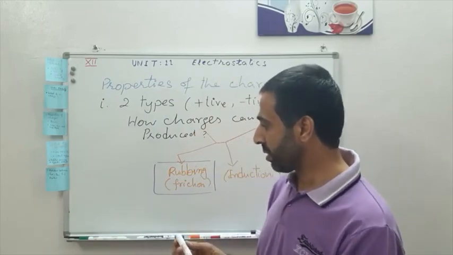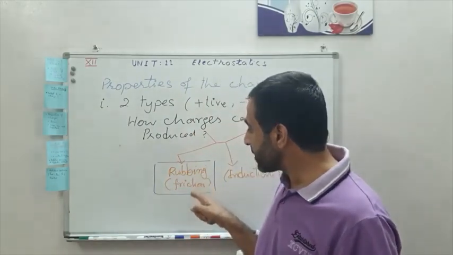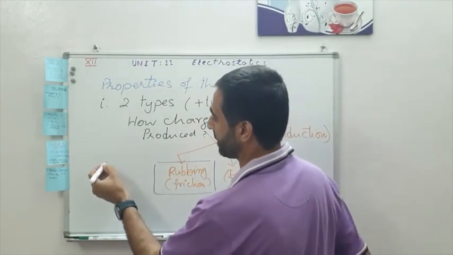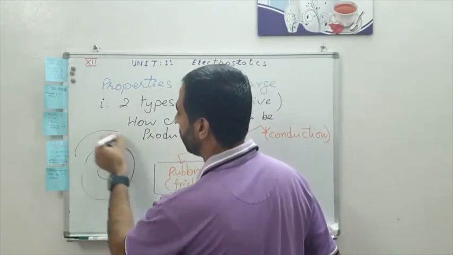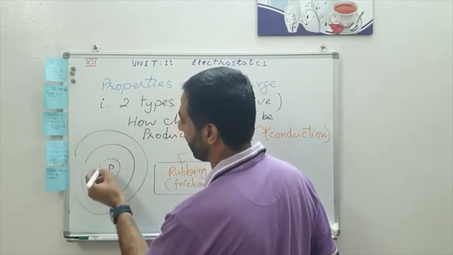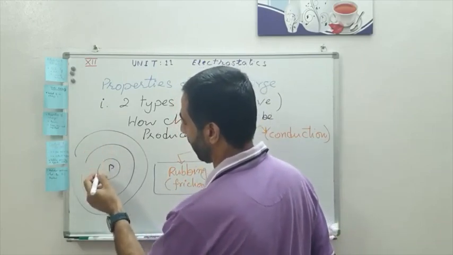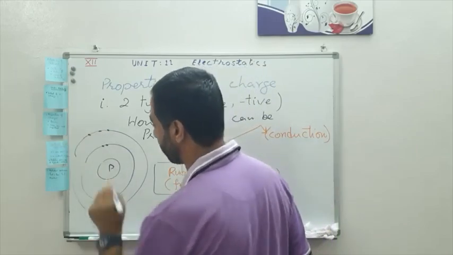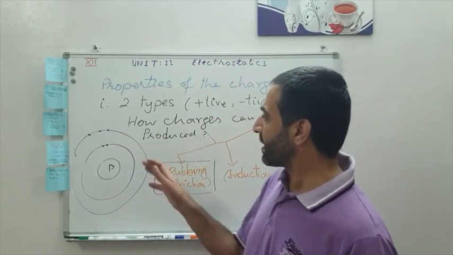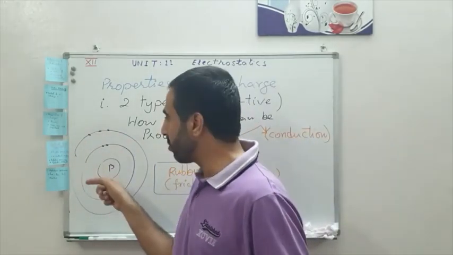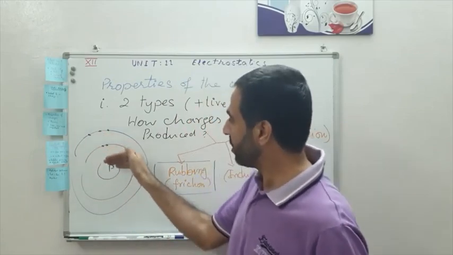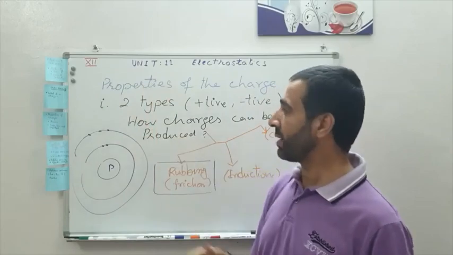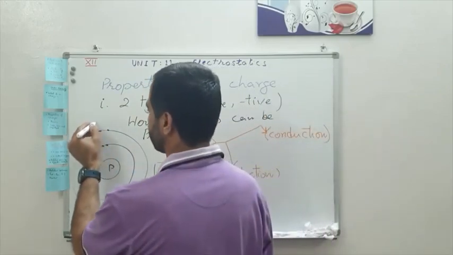Charges can only be transferred because of the nature of the material. Look, if this is the nucleus where there are protons, and around this nucleus there are orbits where you can have electrons. The electrons are sometimes loosely bound to the valence shell. The further you are from the nucleus, the more loosely bound the electrons are, until you even have some free electrons.